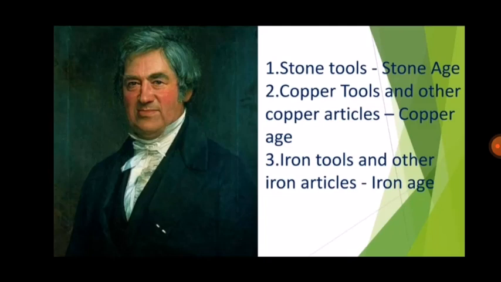Thomsen classified the objects into three groups. You can see it on the slide. They are stone tools, Stone Age; copper tools and other copper articles, Copper Age; and the third is iron tools and other iron articles, Iron Age. So this was the three-age system.